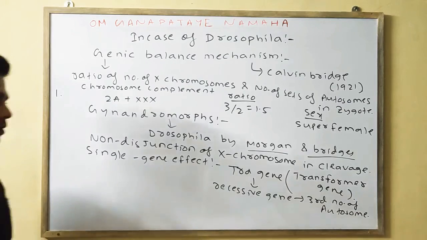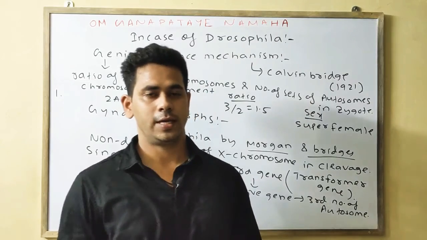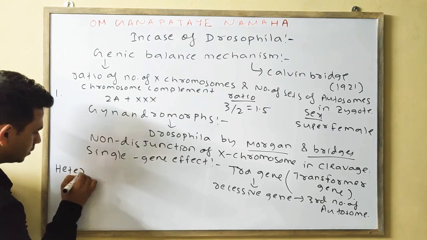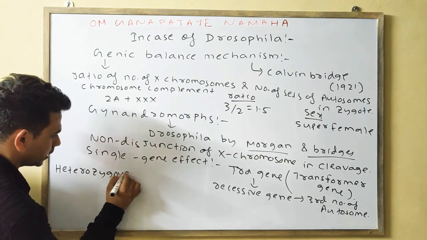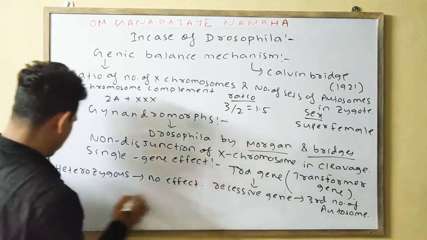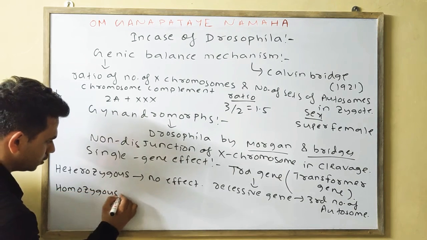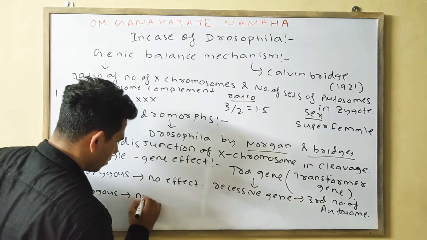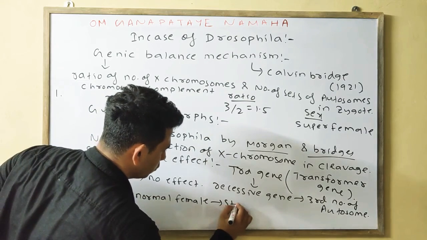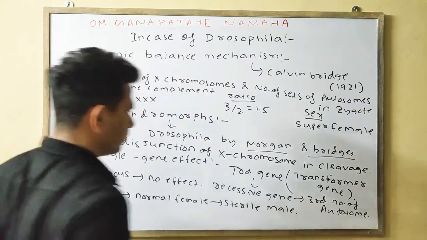You will write about the TRA gene: it has no effect in the heterozygous condition, it has an impact in the homozygous condition. In the heterozygous condition, in male or female, it has no effect, but in the homozygous condition it converts a normal female into a sterile male.